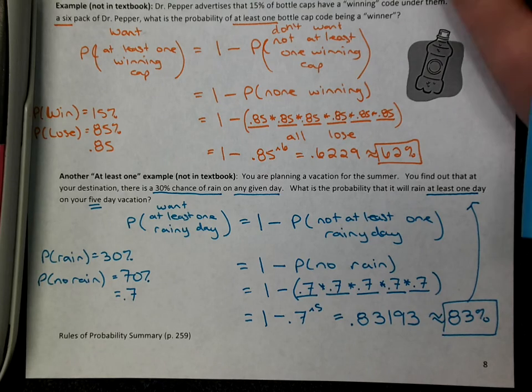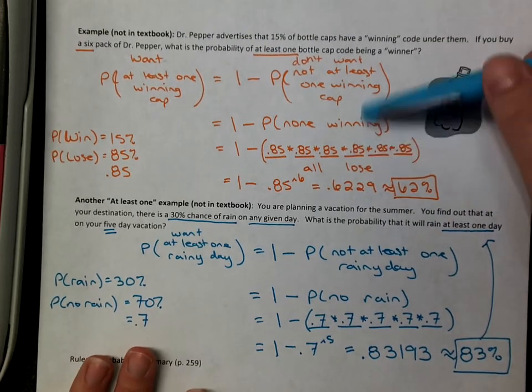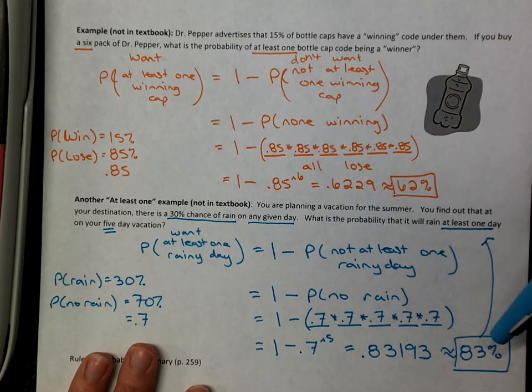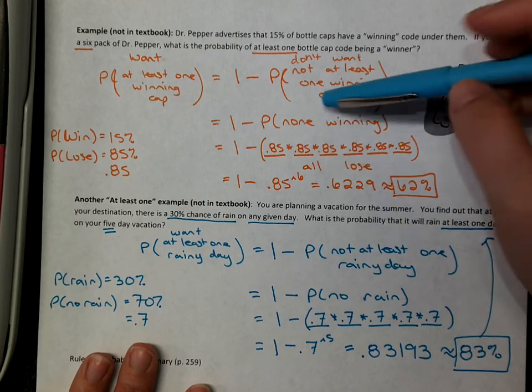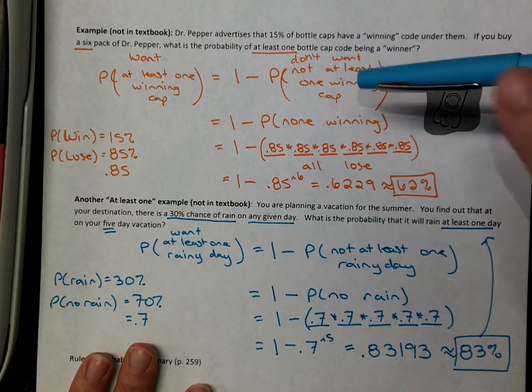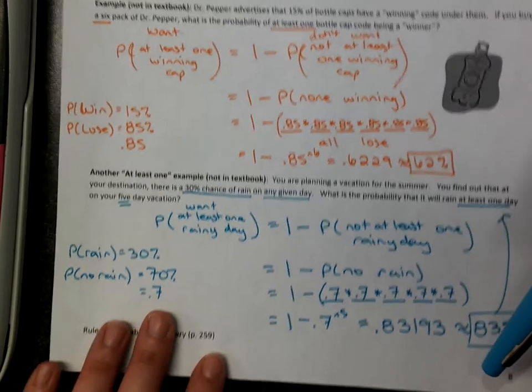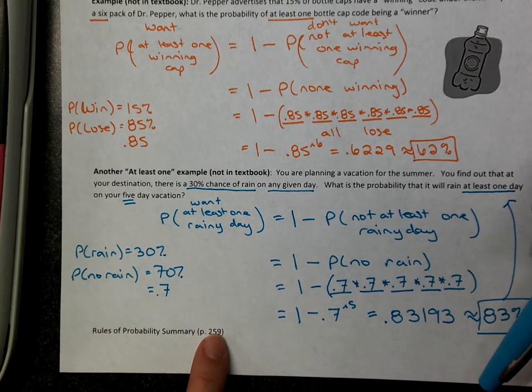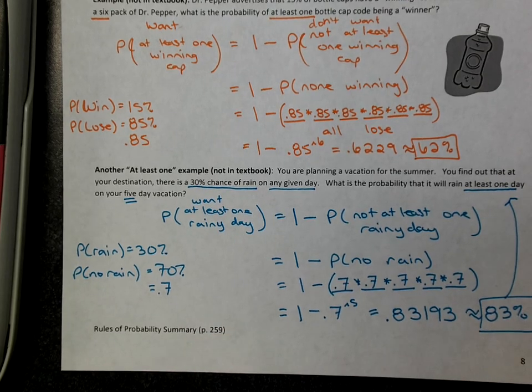So really good to practice this at least one rule. This is a most missed question on the test. So just really go over this, make sure it makes sense. There's more examples in your book. They're about murder and such, but still same idea. And then there's a nice summary of all the rules of probability also at the end of section 5.3. And that's all of chapter 5 that we cover for this course.